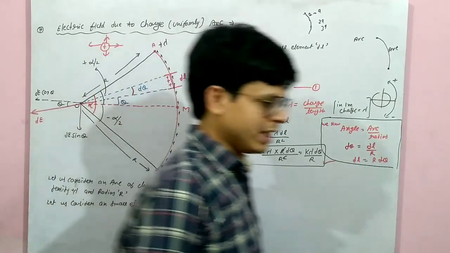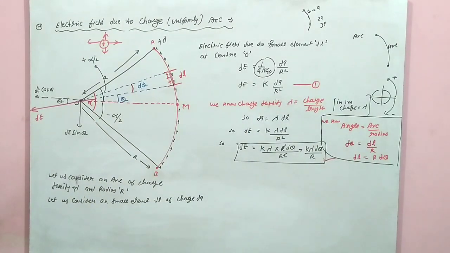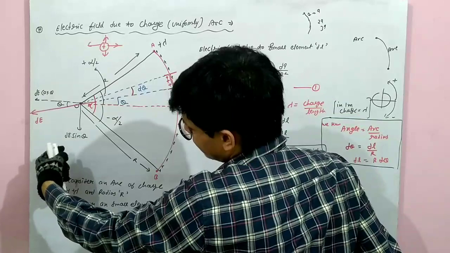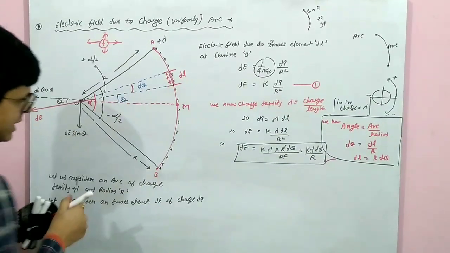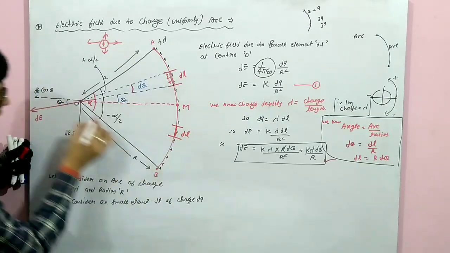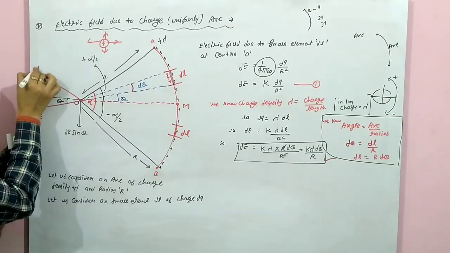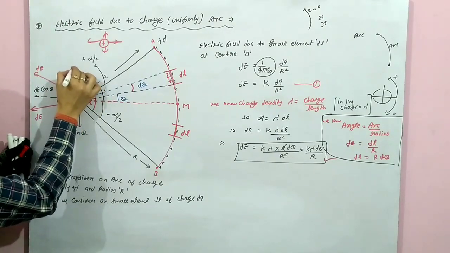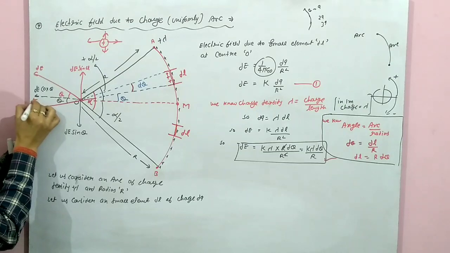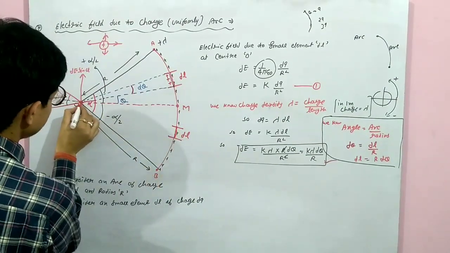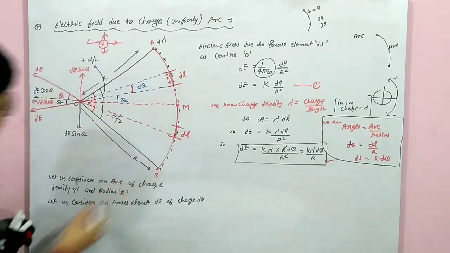Right? So dE is at angle theta. We can divide dE into two components: dE cos theta horizontal and dE sin theta vertical. Now if we take this small element here, the dE will come like this. In that case, this is theta. This is the vertical component dE sin theta and the horizontal component dE cos theta. If I take dl here, in that case it will come like this.